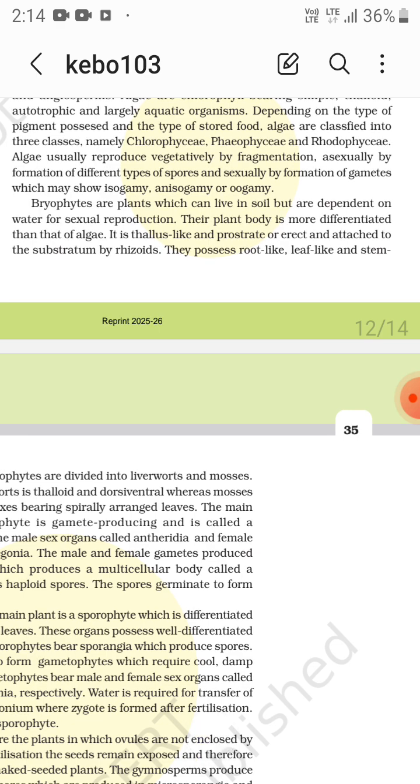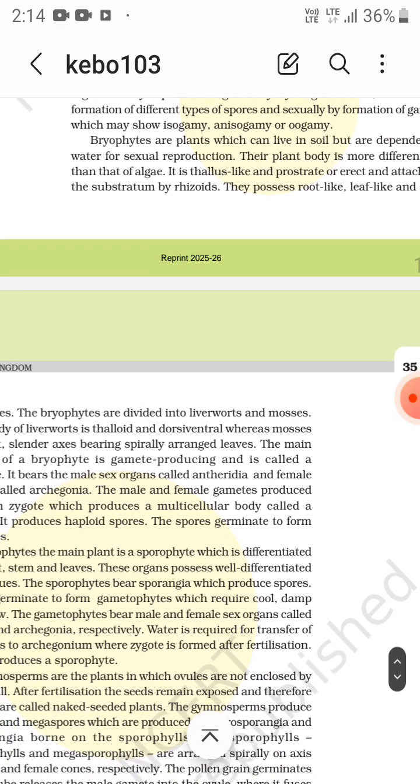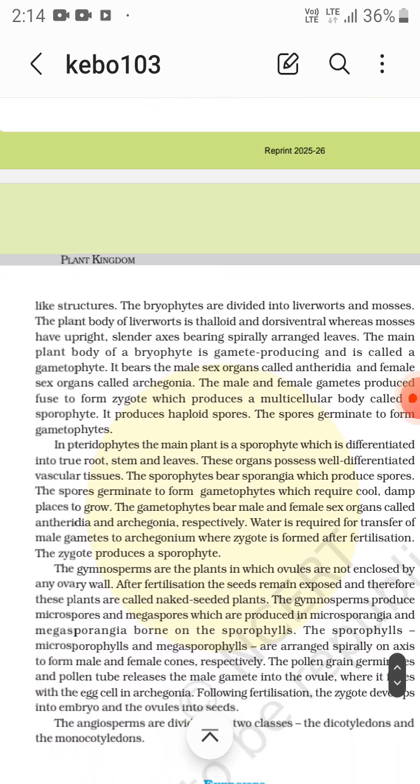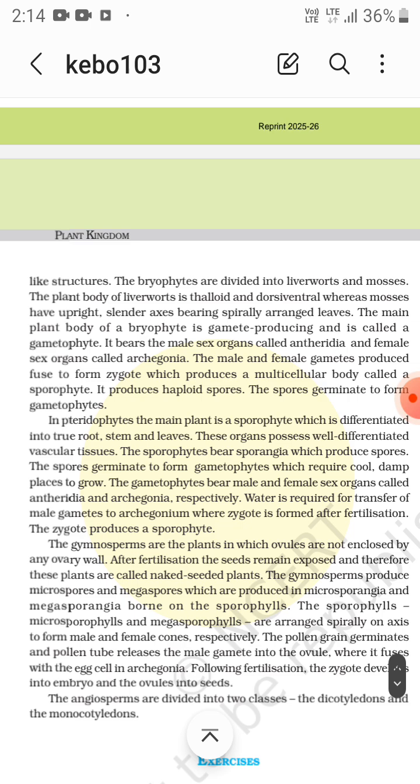Now, they possess root-like, leaf-like, and stem-like structures. The bryophytes are divided into liverworts and mosses. The plant body of liverworts is thalloid, that is thallus-like, and dorsiventral, that is flattened, whereas mosses have an upright, slender axis bearing spirally arranged leaves.